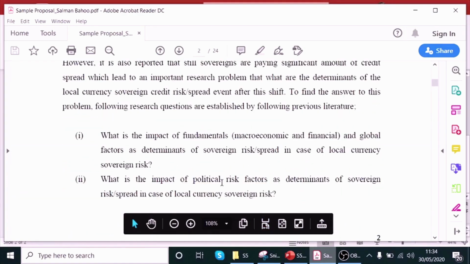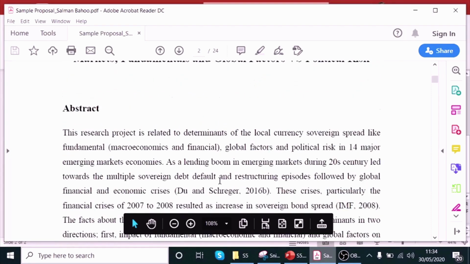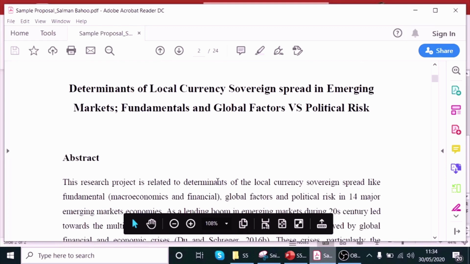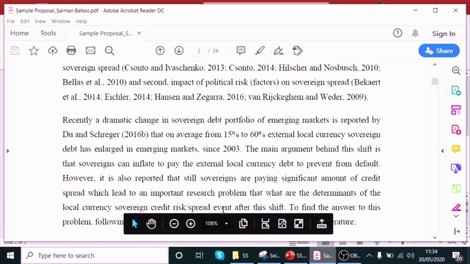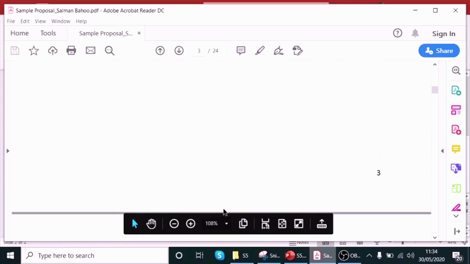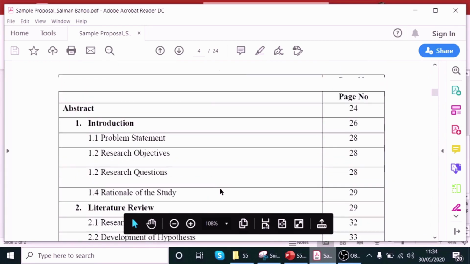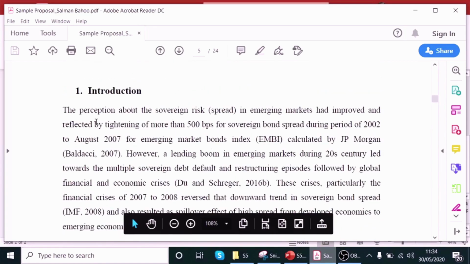It has an abstract, although I wrote a slightly longer abstract. Why? Because sometimes I want to give my readers, my PhD board, and my reviewers the idea that if they just want to read the abstract, I'm providing the complete information in it. After that, it moves towards the normal introduction section. I also provided a table of contents, and it also provides the introduction section.